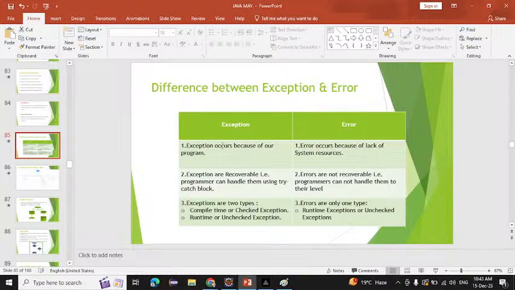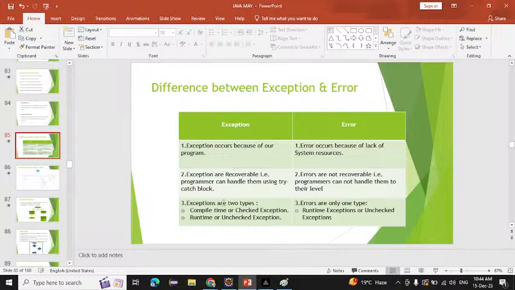After that, exceptions are recoverable, but errors are not recoverable. Take the example of an accident and a bike puncture. If our bike gets punctured, we can take another way. But if we have an accident, we cannot maintain the normal flow of our routine, right?